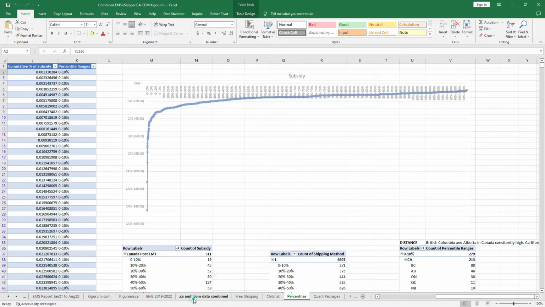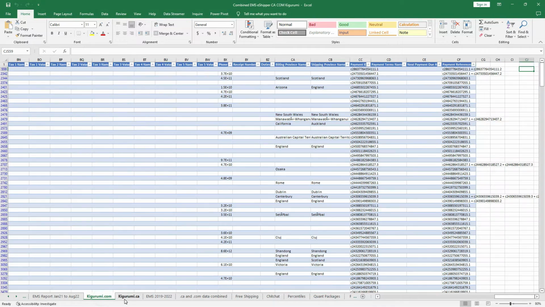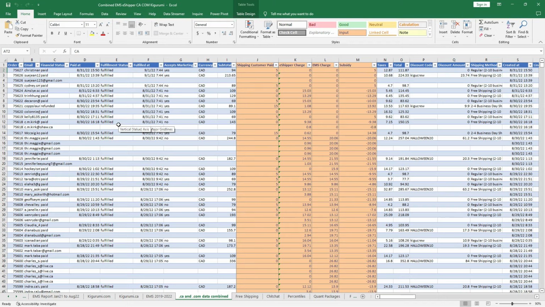This is a sample of data that I was given by my employer. In fact, he gave me the website to collect data. It was kigurumi.com and kigurumi.ca. I compiled the data in one sheet and did the analysis. Some of the analysis I did were